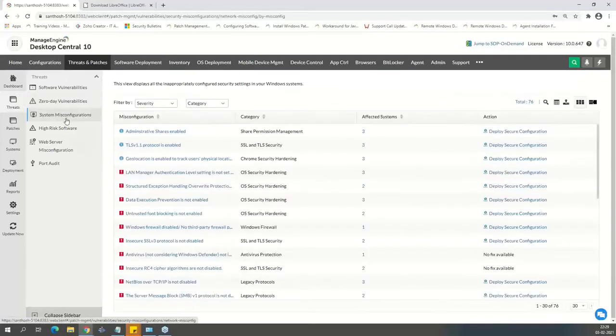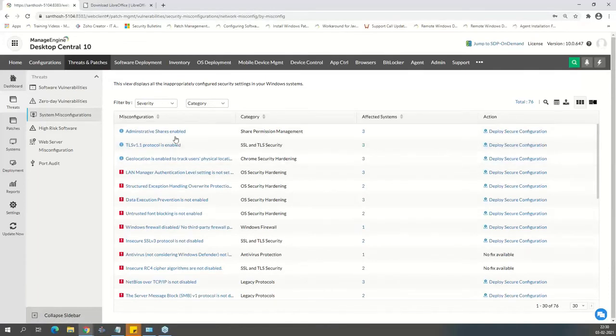The third category is system misconfigurations. Now, these are vulnerabilities that arise out of the configurations that you have at the endpoint level. Meaning there could be, for example, the TLS version. Which version of TLS have you enabled, right? You can go ahead and see, say, for example, if TLS version 1.1 was used, and then you deploy a configuration to fix it.